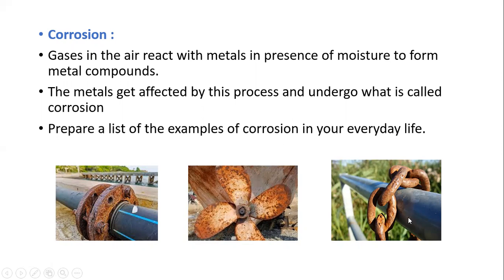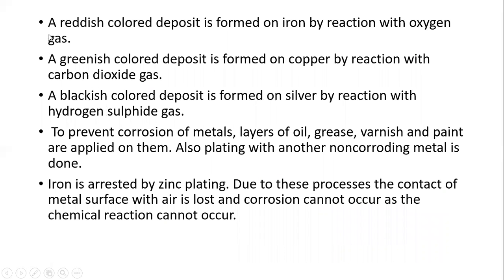In these three pictures, you see the appearance of each. Whenever they react with atmospheric air, they take on a structure like this. A reddish part appears on the metal. So here are some examples of corrosion. A reddish color deposit forms on iron by reaction with oxygen gas.